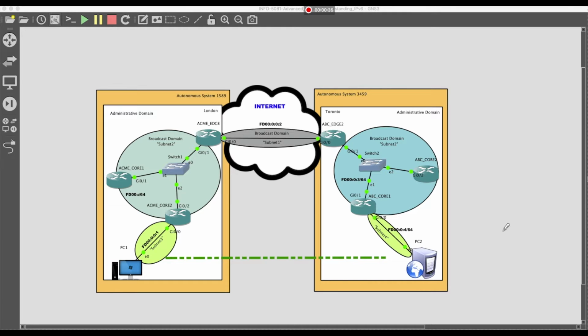And as a result, I've altered the topology or depiction to help us understand global unicast addresses a little bit better. Now, again, in the previous video, because we were dealing with private addressing, all the IPv6 addresses were contained within one autonomous system, one collective routing domain. Now, what is an autonomous system? Again, very important.